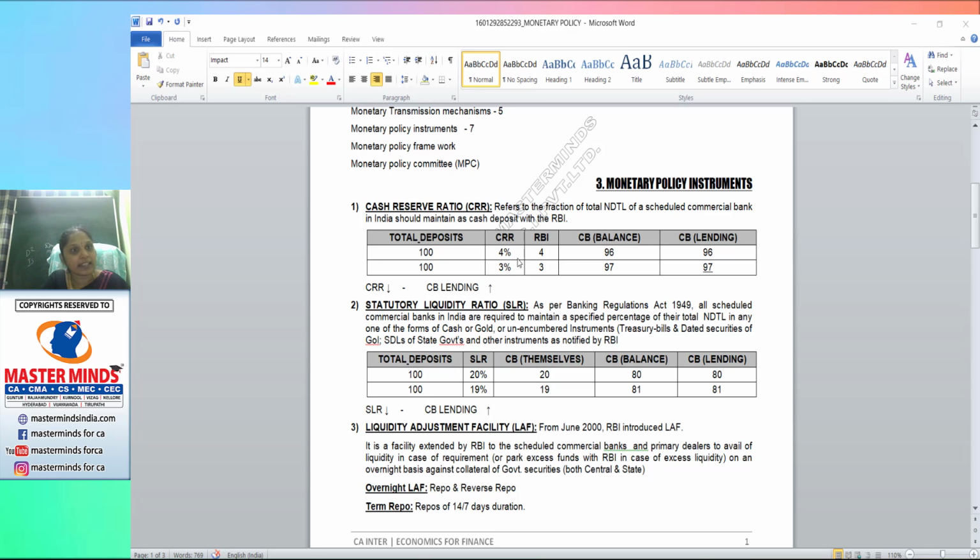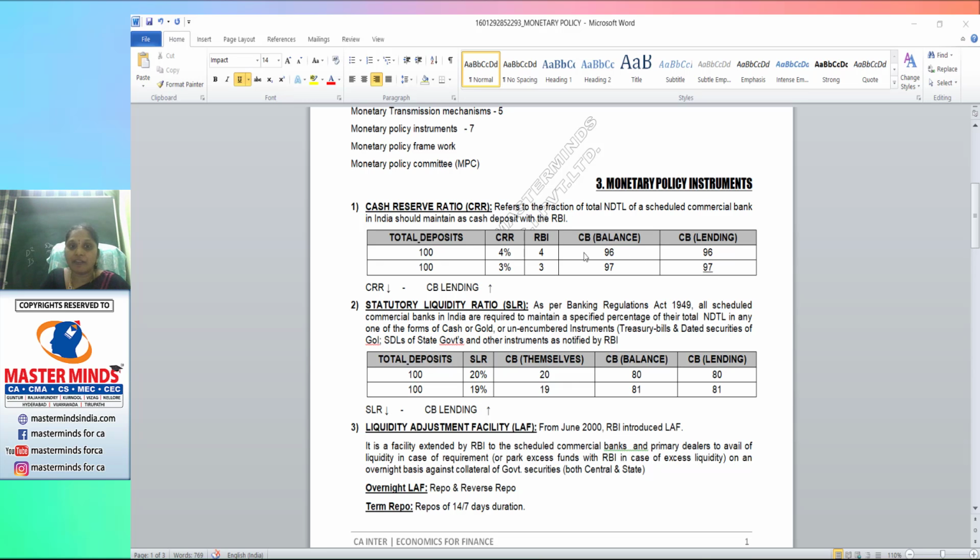As the Reserve Bank of India, I have reduced the CRR from 4% to 3%. Watch it. The commercial banks have to keep only 3 rupees with the RBI, so the leftover balance with you will be 97 rupees, and the bank can lend 97 rupees.